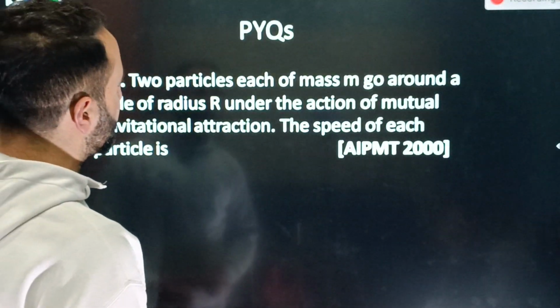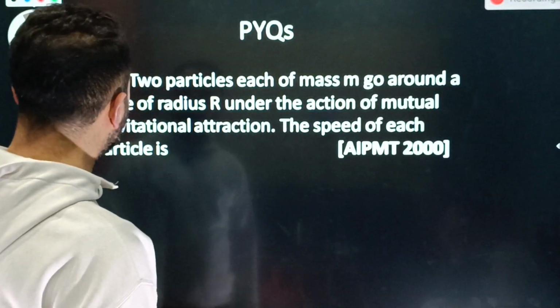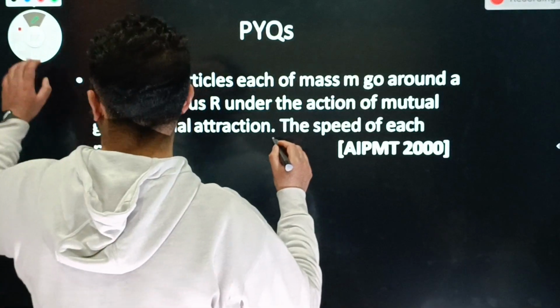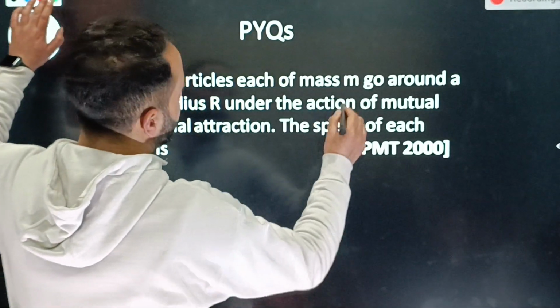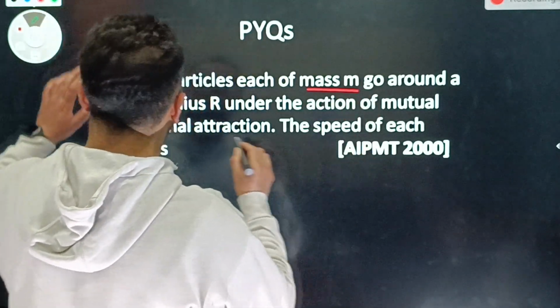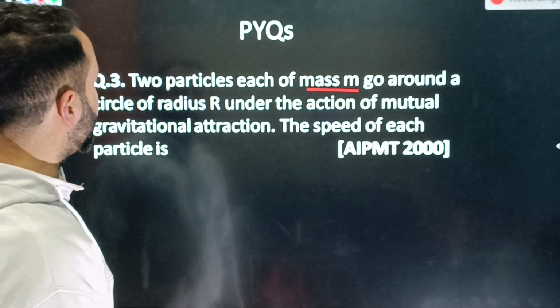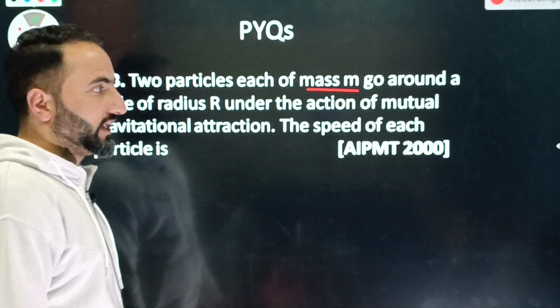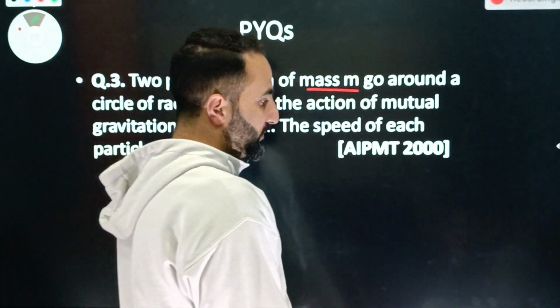So example number 3 आपके पास ये है बेटा. So we'll have to solve this question. There are two particles, each of mass small m. तो हमारे पास क्या है बेटा, each particle has a mass small m, okay? Go around a circle of radius capital R under the action of mutual gravitational attraction. The speed of each particle is, you will have to calculate the speed of each particle, ठीक है ना बेटा.